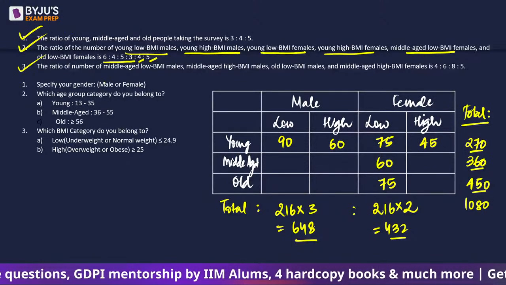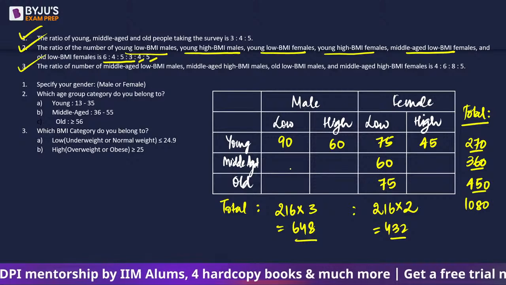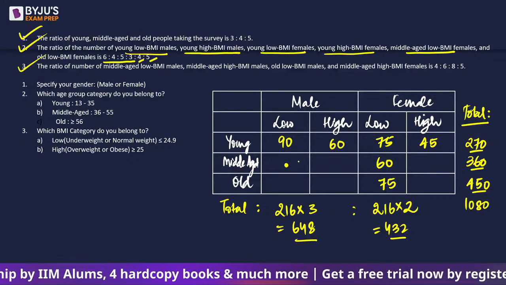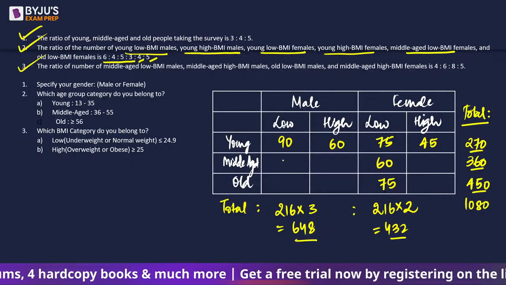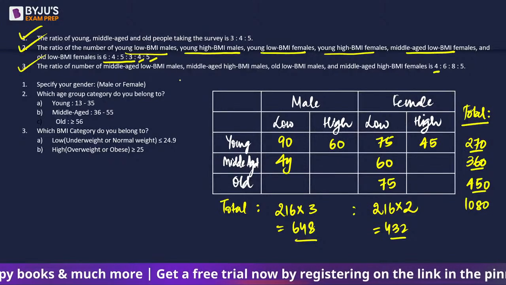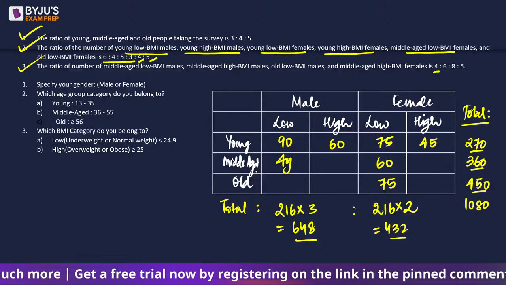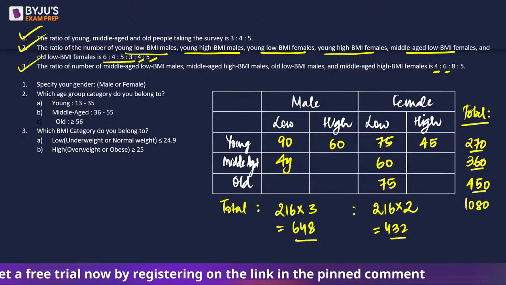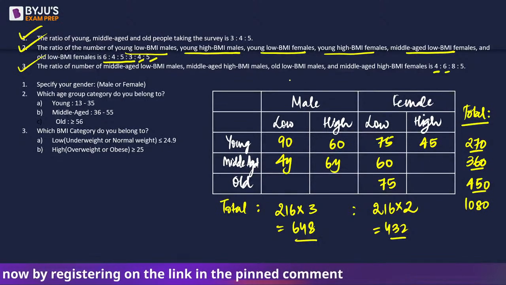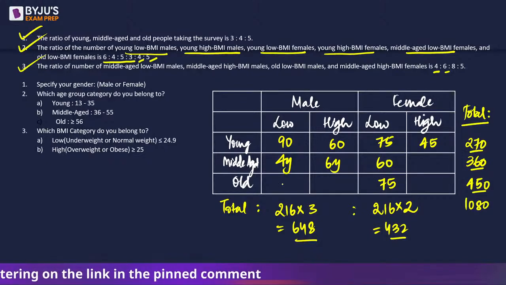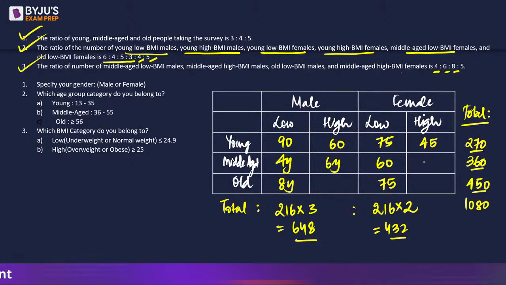The third statement says the ratio of number of middle-aged low BMI males, so let's write it down, 4y. Middle-aged high BMI males 6y. Old low BMI males 8y. And middle-aged high BMI females is 5y.